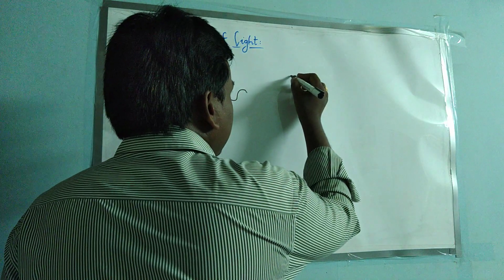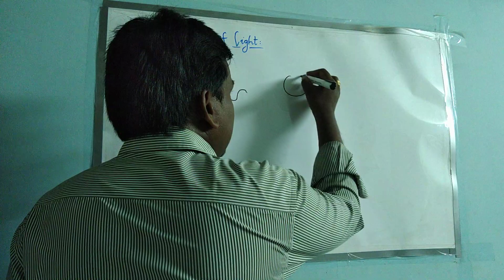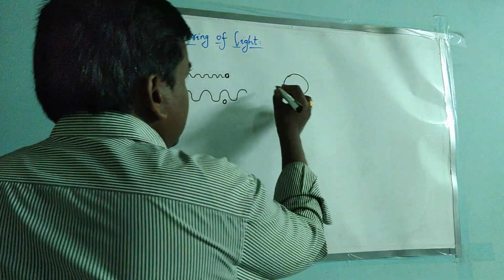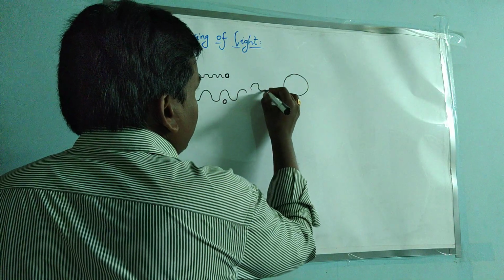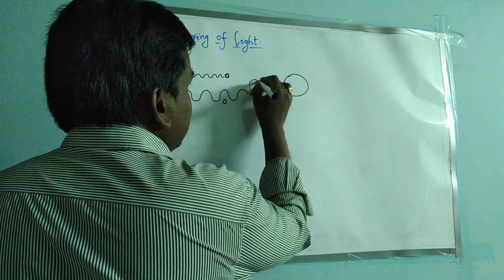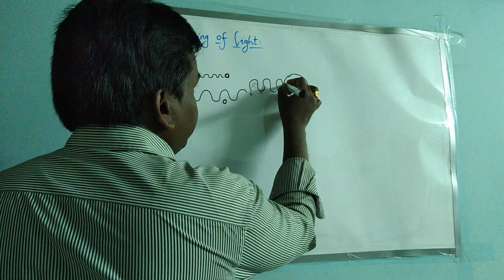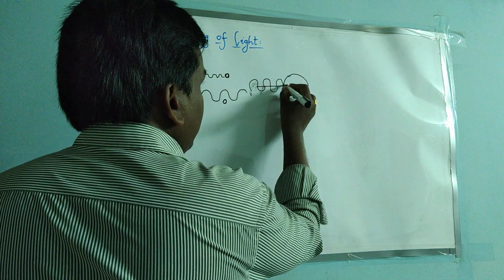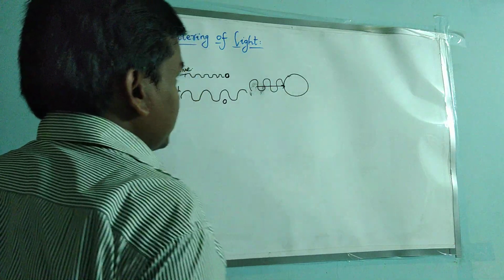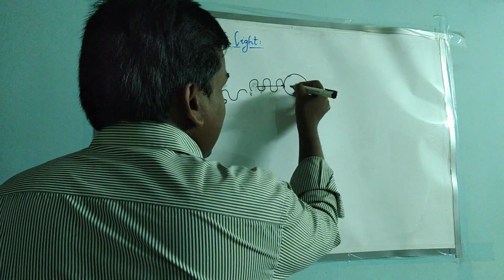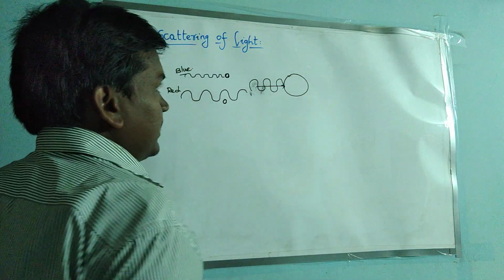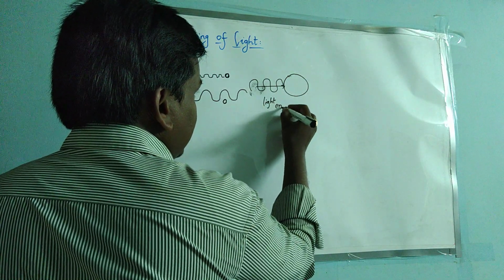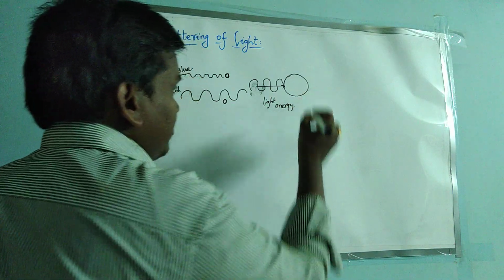Now consider a molecule of bigger size, and blue color light incident on this atom or molecule. When the light is incident on it, first the atom will vibrate, because this is light energy incident on the atom or molecule.